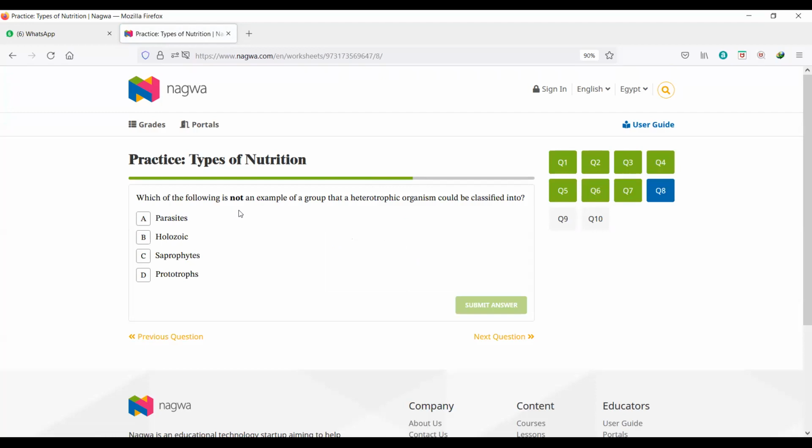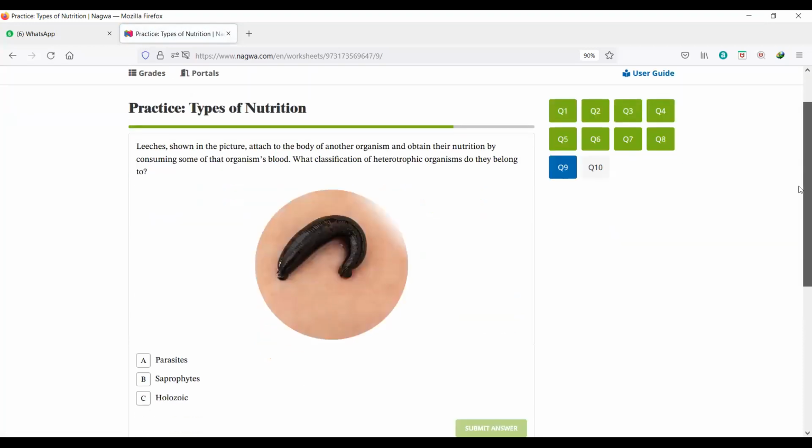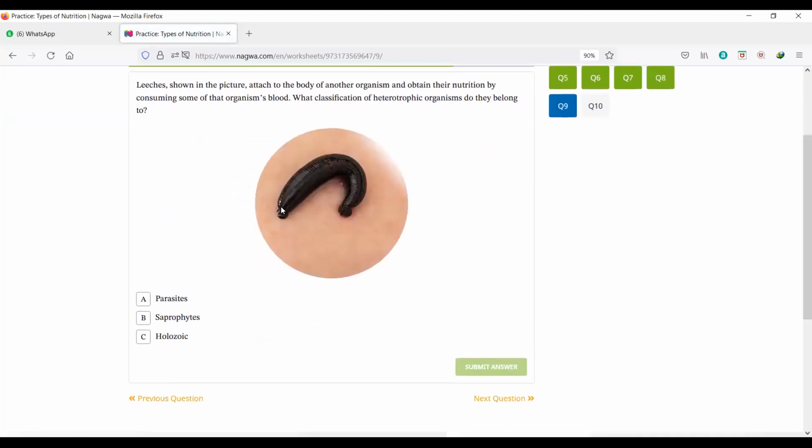Here, which is not an example of a group of heterotrophic parasite? Holozoic, yeah. Saprophyte, yeah. So prototrophs, they are not heterotrophic. Here they are giving me the picture of a flea, and they're asking what the classification of this heterotrophic organism is.